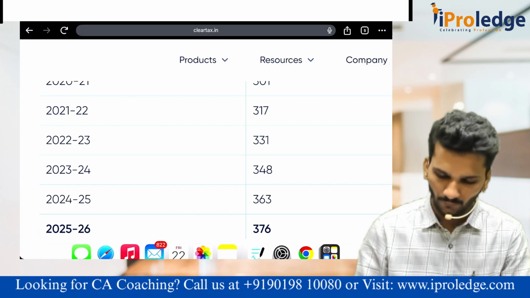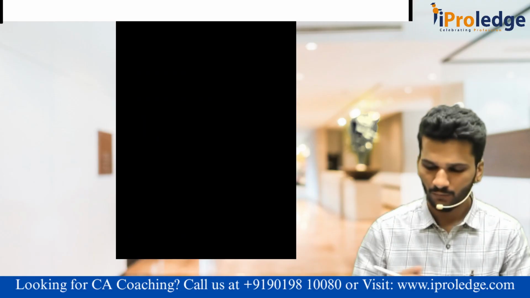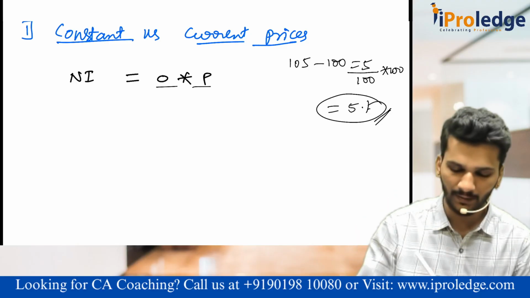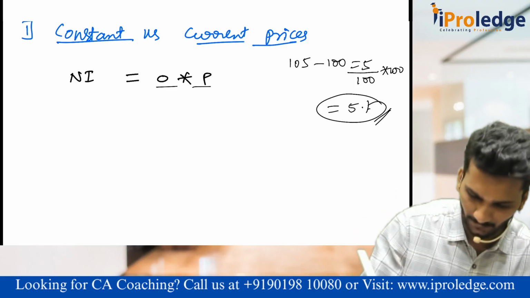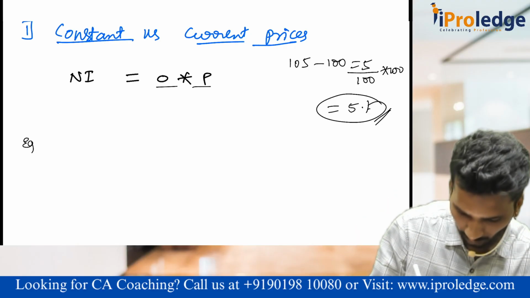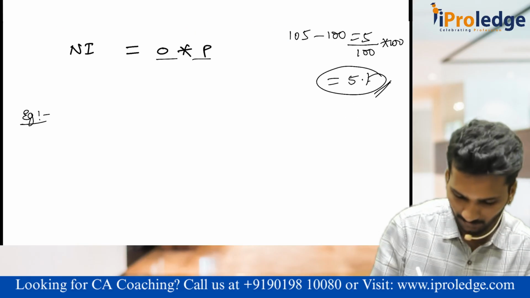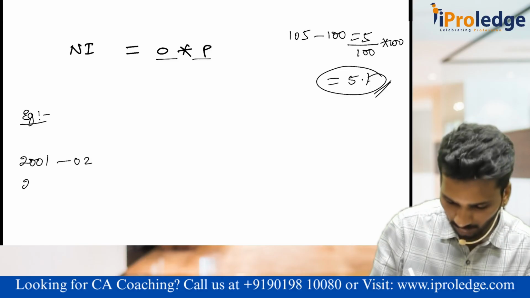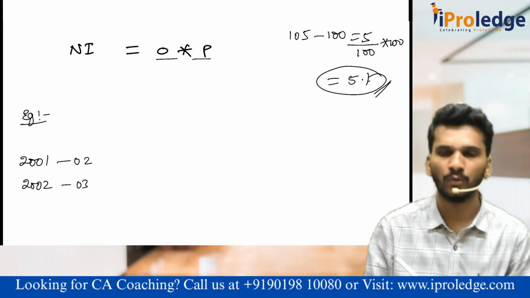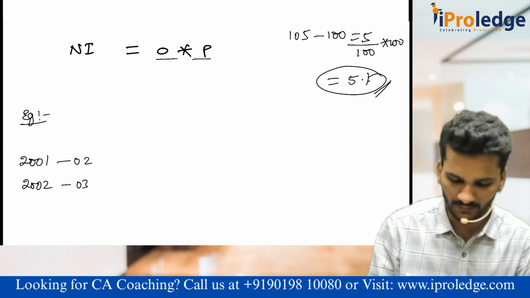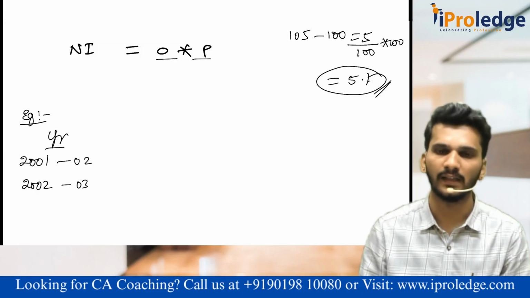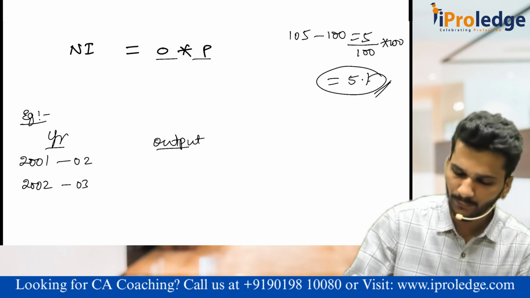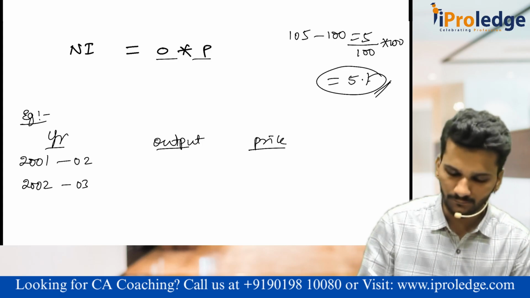Okay. Once you understood that, if you see here, output multiplied by prices. Let me take an example of two years, 2001-02 and 2002-03. What is this? This is the year. Then comes output, then comes the price part.